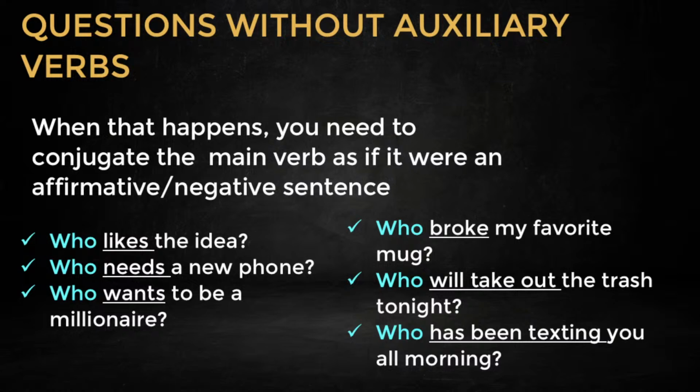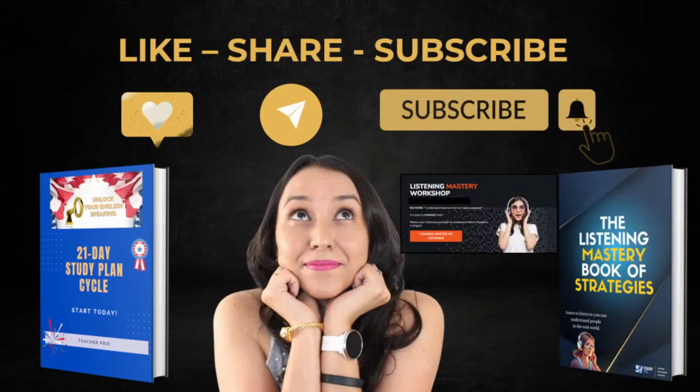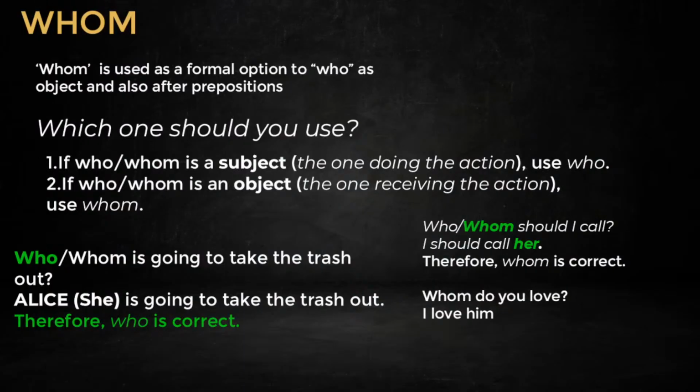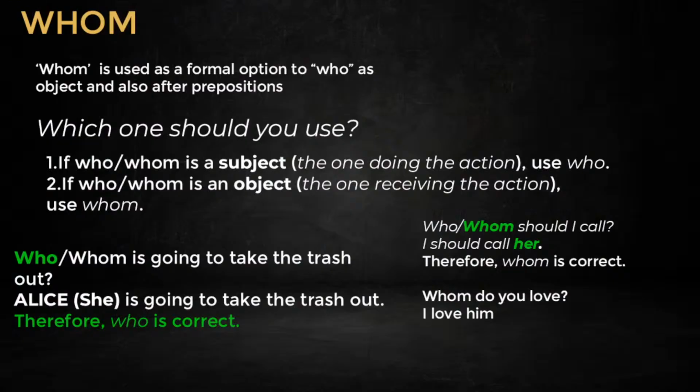This way. Look. Who likes the idea? I like the idea. Who likes the idea? She likes the idea. There's no other person in the question. So you use who. Who needs my help? Who joined my academy when I opened registration? You know? And whom is when the person is receiving the action, okay? I will show you the examples.